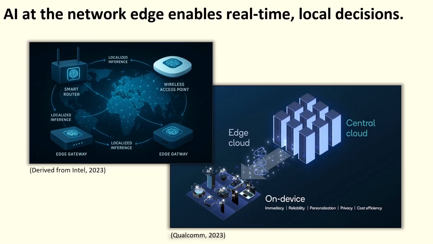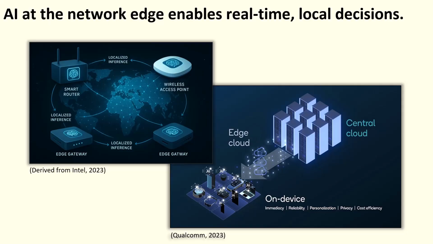AI at the network edge enables real-time local decisions. Instead of pushing all traffic and analytics back to the cloud, we're putting intelligence on devices themselves, in routers, switches, and access points that are physically close to users and data sources. One of the key advantages of AI at the edge is its ability to act instantly. Instead of sending data to the cloud, devices can process and respond on site, which is crucial for time-sensitive applications like autonomous systems, industrial automation, or smart security. It reduces latency, boosts responsiveness, and allows decisions to happen where data originates.